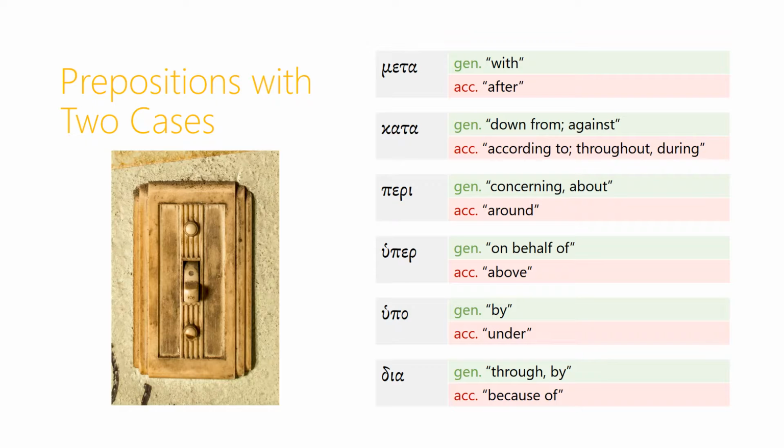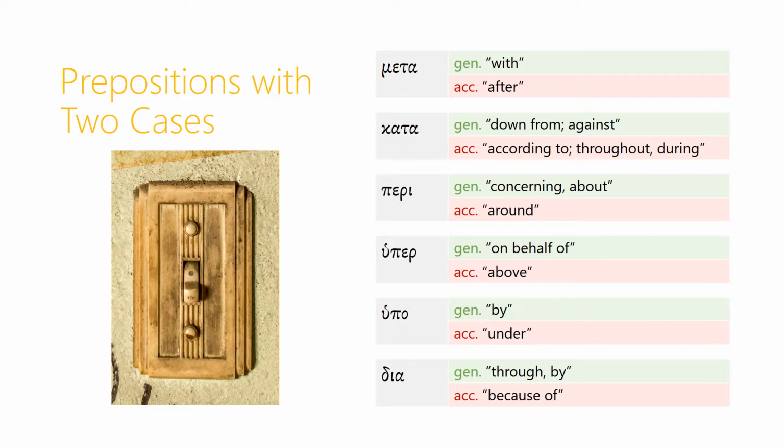Huper, followed by the genitive, means on behalf of, and followed by the accusative, means above. Hupo, followed by the genitive, means by, and we've seen that already when we used hupo to express agency. But when it's followed by the accusative, it means under. And dia, again followed by the genitive, can mean through or by, but followed by the accusative means because of